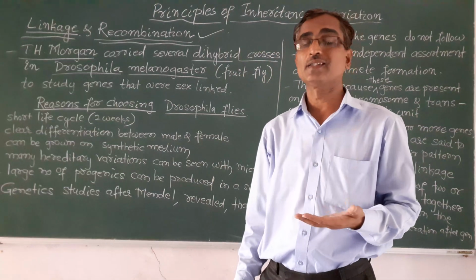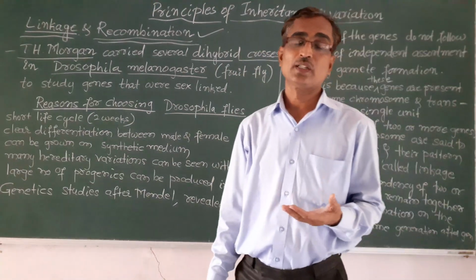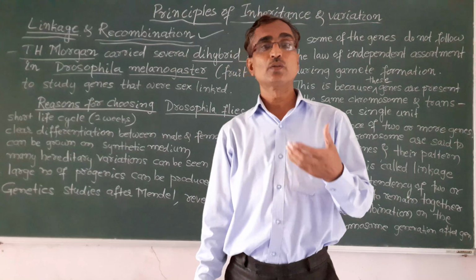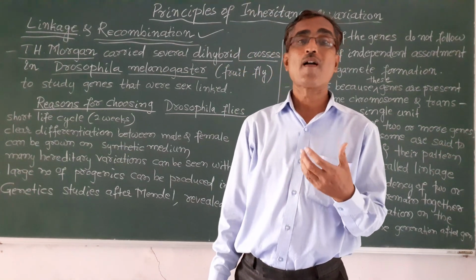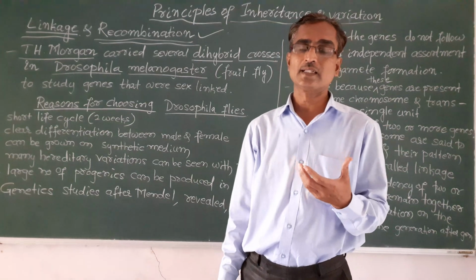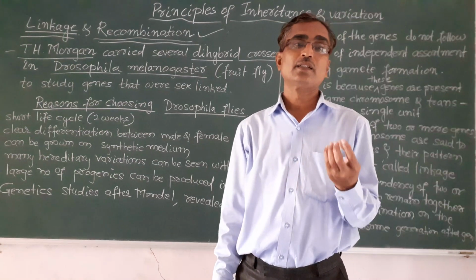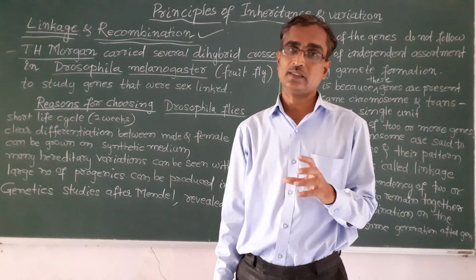We have already discussed the dihybrid cross, that is a cross between two parents with two pairs of contrasting characters, isn't it? That is seed shape and seed color.